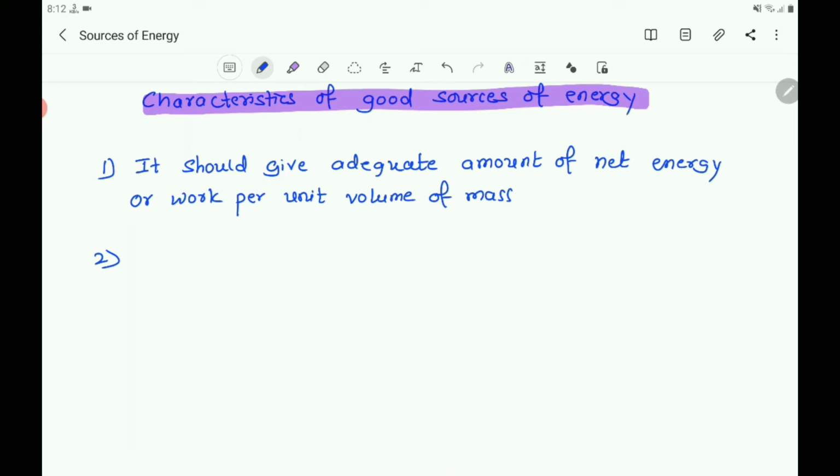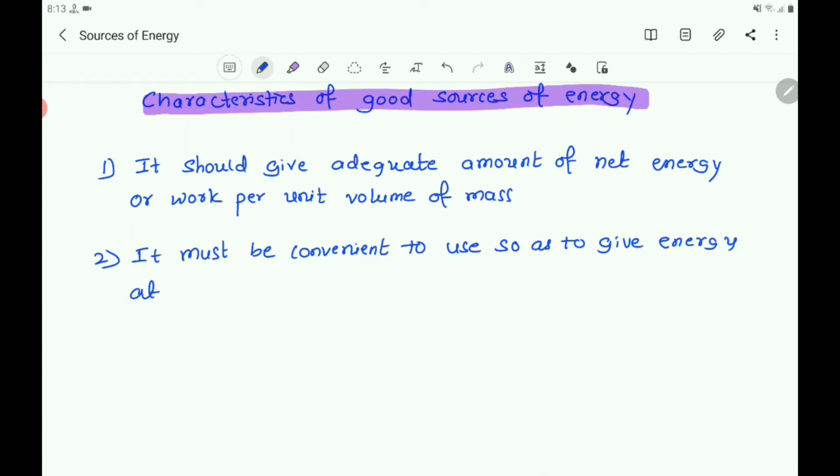And second one you can write, it must be convenient to use so as to give energy at a steady rate.